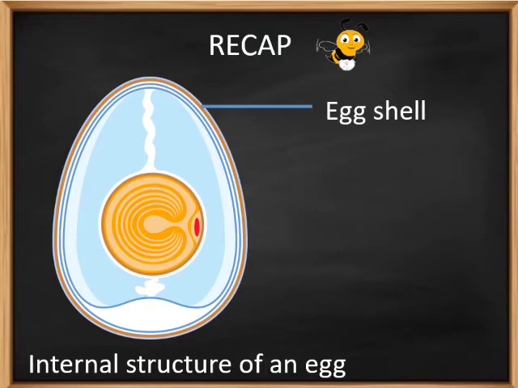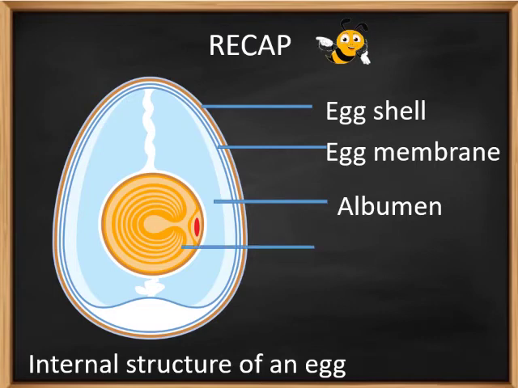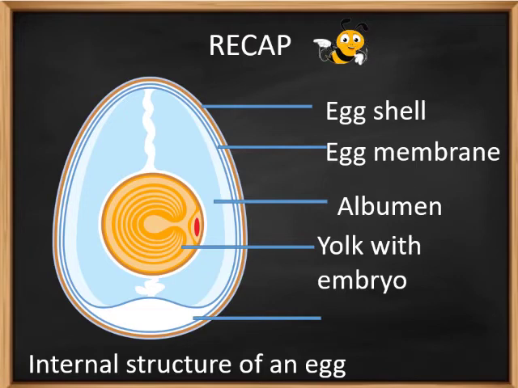First one, the outermost covering or thin shell is called eggshell. To its inner side, there is one more layer called egg membrane. Then there is a white jelly-like substance called albumin, which provides protection to the embryo and yolk. The middle yellow colored part is called yolk, which contains the embryo. And towards the end, there is an air-filled sac, which is called air sac.